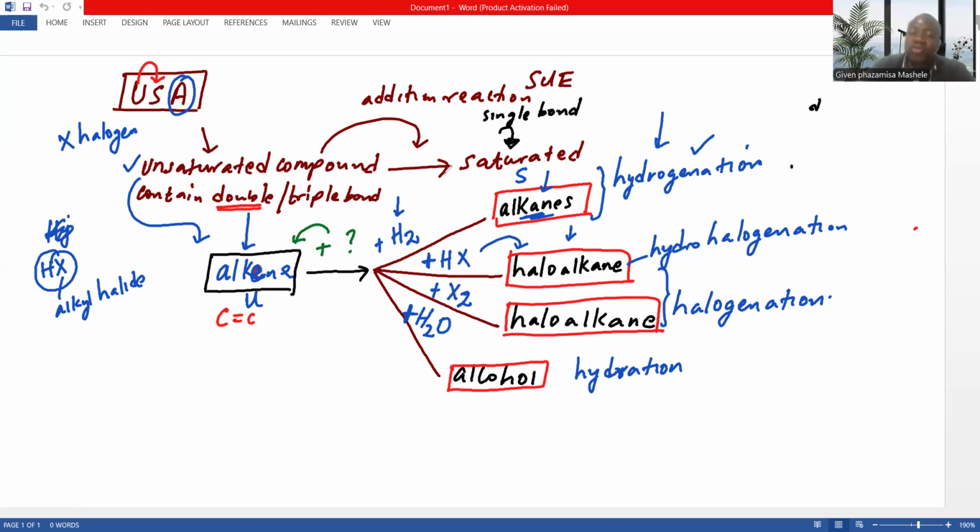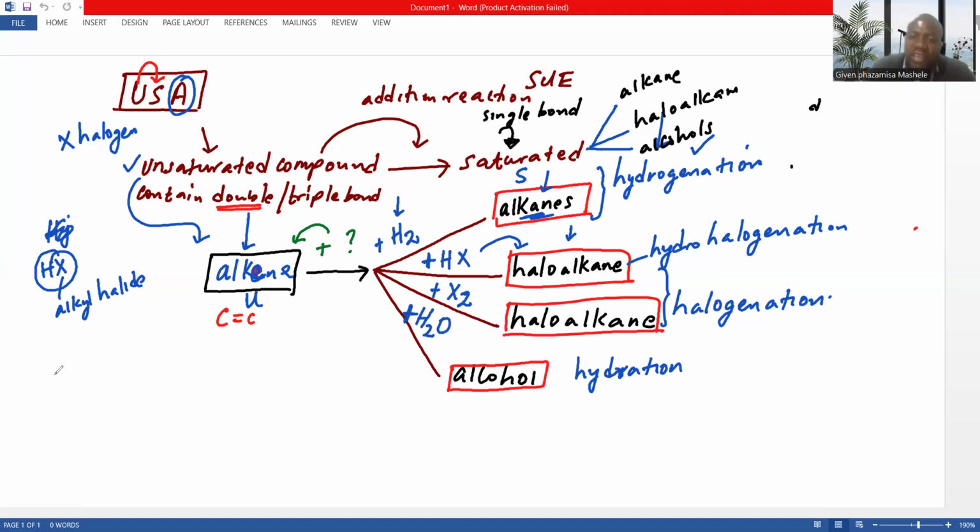So in other words, when we talk about saturated compound in your mind, I'm not talking about saturated hydrocarbon, but I'm talking about saturated compound. It means you're referring to alkanes, haloalkanes, and alcohols. I believe you're following. Now, let's talk about the elimination.